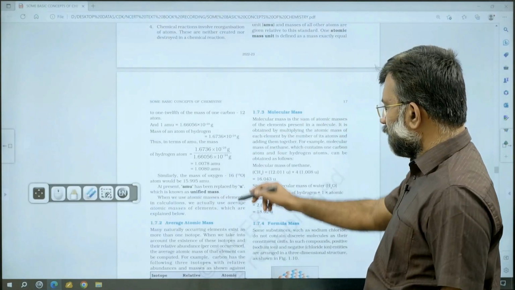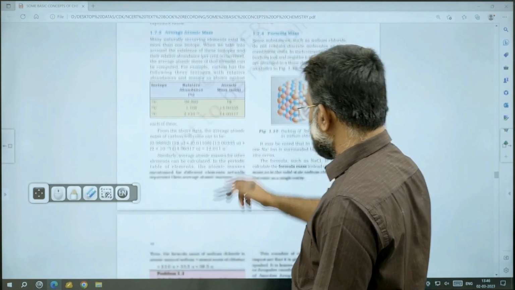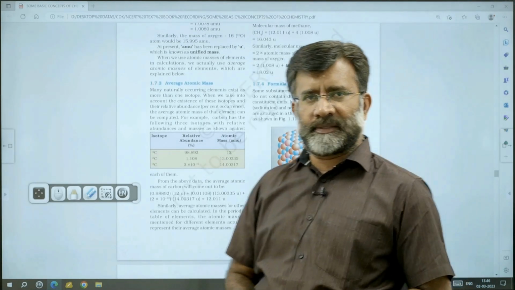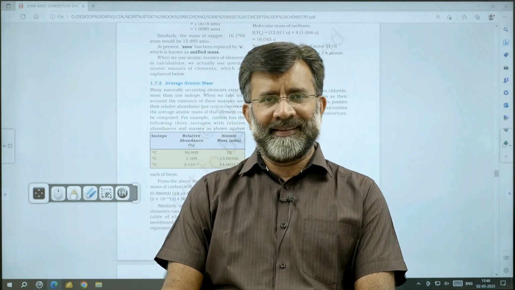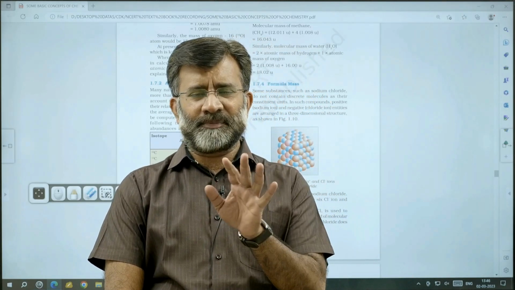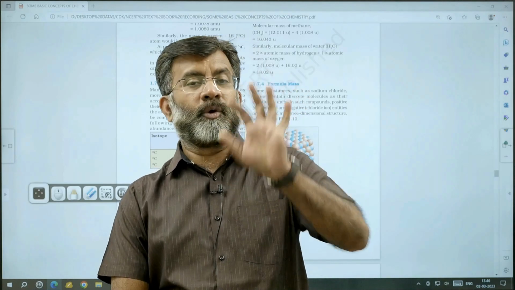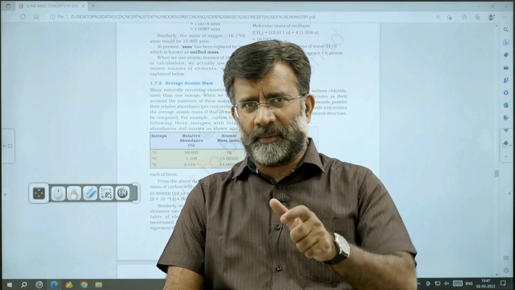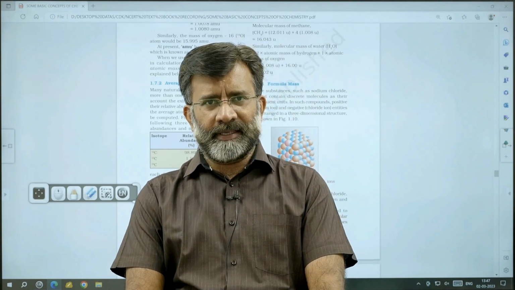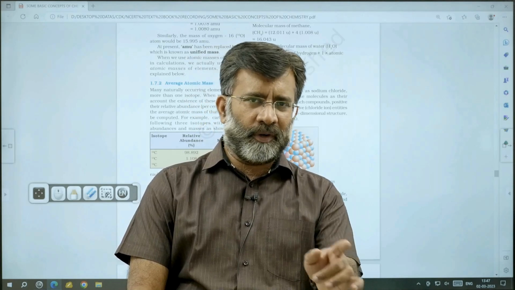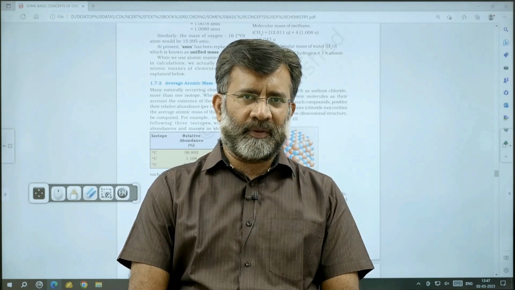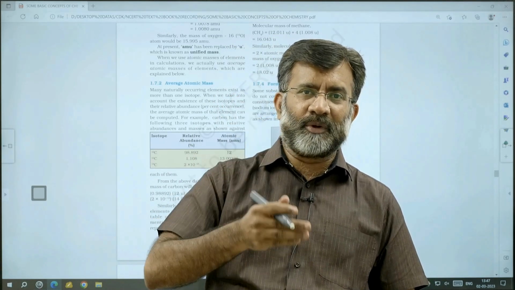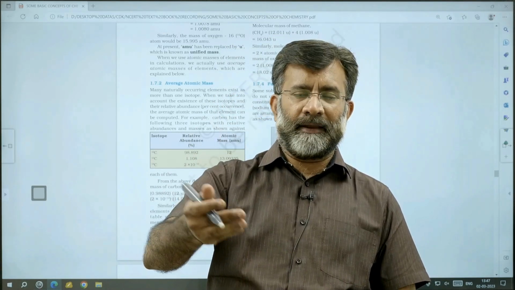So regarding the amu scale, unified mass, average atomic mass, molar mass, and formula mass: some of you might have heard that formula mass is mainly for ionic compounds. For ionic compounds, we can't say molecular mass or molar mass; it is formula mass. For example, NaCl: 23 plus 35.5, 58.5. But that is not a molecular mass because there is no molecule. NaCl is only a formula, and it is called formula mass.